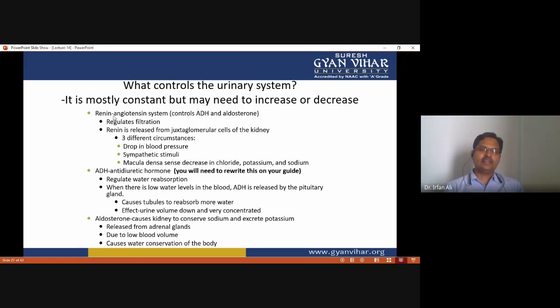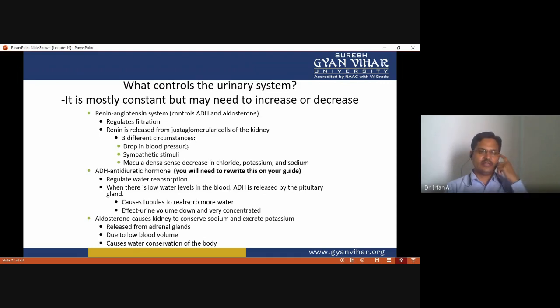The renin-angiotensin system regulates filtration, in which renin is released from the juxtaglomerular cells of the kidney. There are three different circumstances in which renin is released from the juxtaglomerular cells: a drop in blood pressure, sympathetic stimuli, and a decrease in chloride, potassium, and sodium sensed by the macula densa cells.